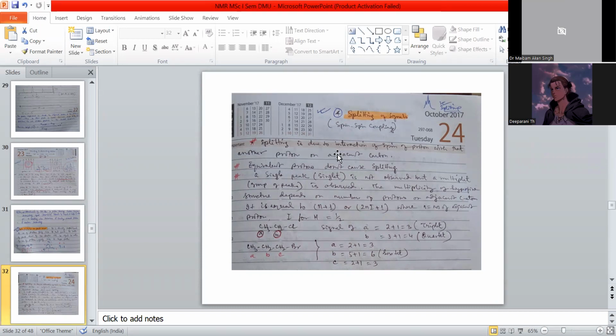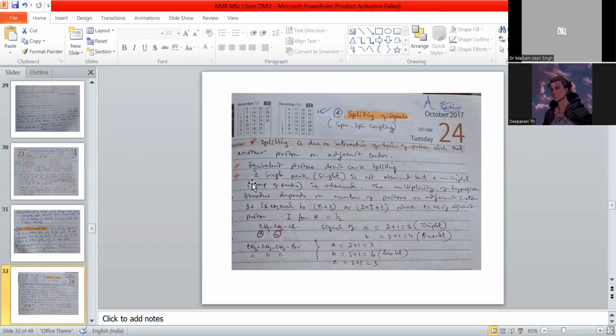Splitting is due to the interaction of the spin of the proton with that of another proton on the adjacent carbon atom. Equivalent protons don't cause splitting. If they are equivalent, no split.